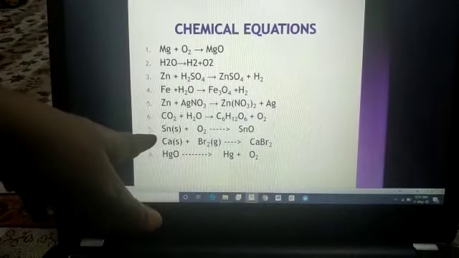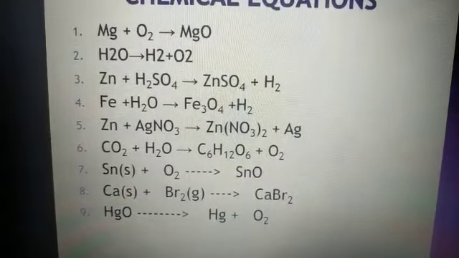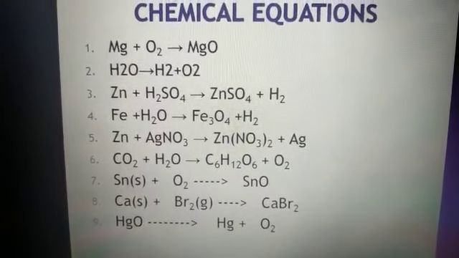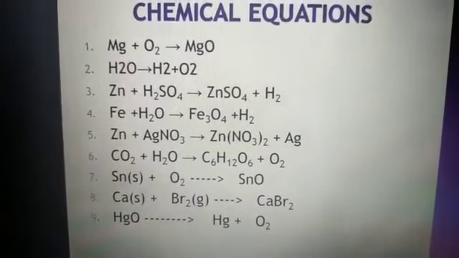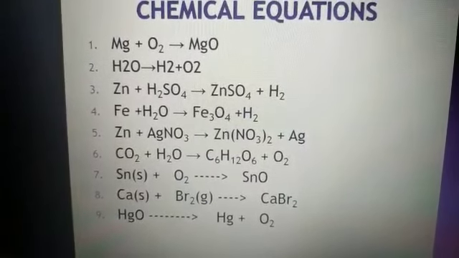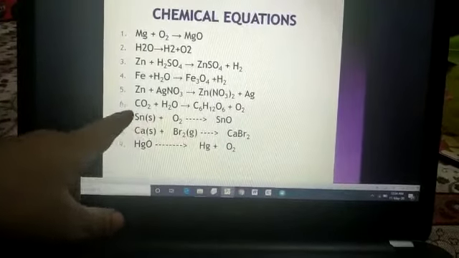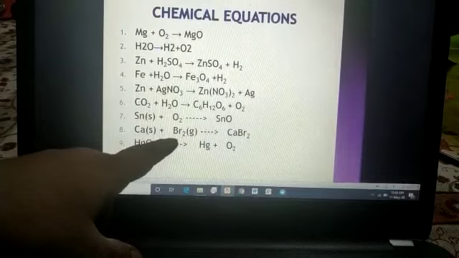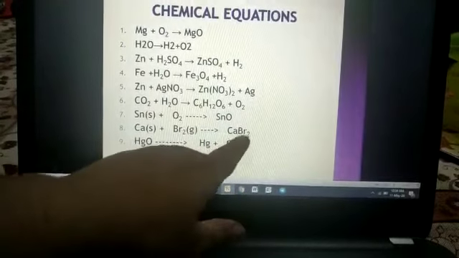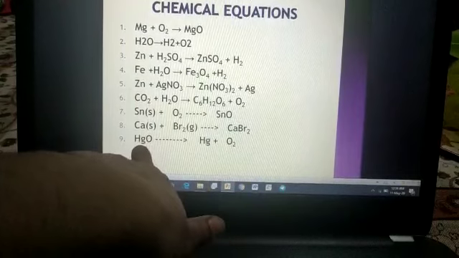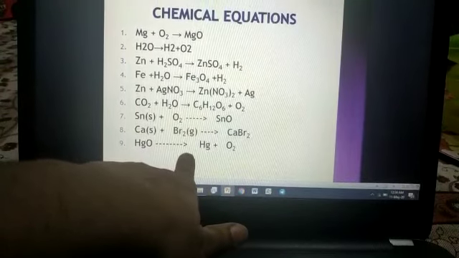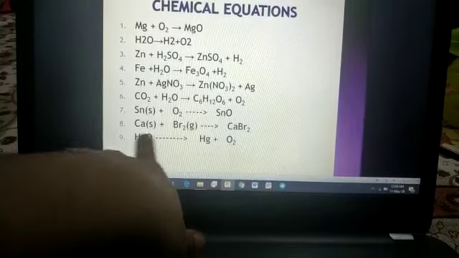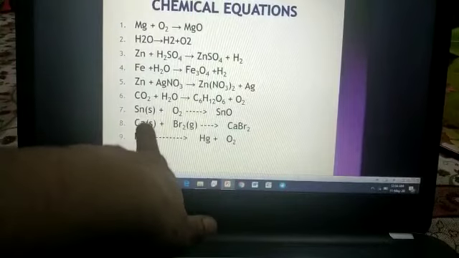Now in the next equation, Sn plus O2 to form SnO. See, Sn is the symbol of tin. Tin is reacting with oxygen forming tin oxide. Okay, students? You have to balance these three equations on your own. See, calcium is reacting with bromine and forming calcium bromide. Mercuric oxide is breaking into mercury and oxygen. You have to balance these three equations on your own.